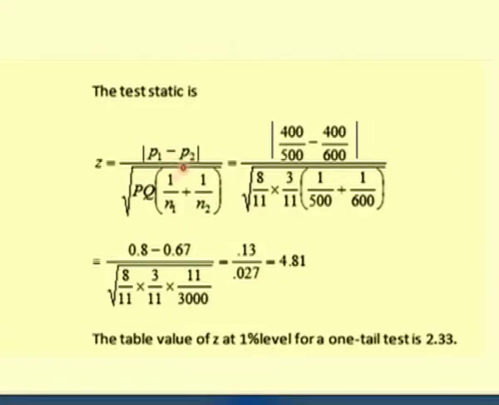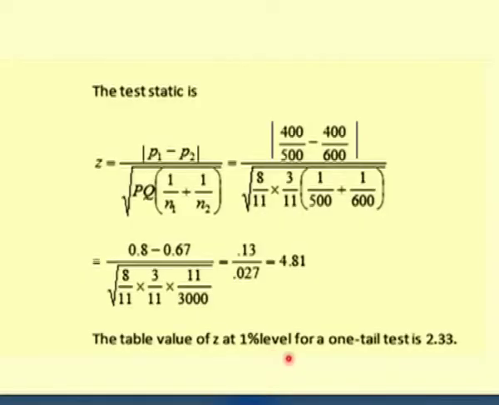Here the test statistic is modulus of p1 minus p2 divided by square root of PQ into 1 by n1 plus 1 by n2. Substituting, that is 400 by 500 minus 400 by 600, take the modulus of this, divided by square root of 8 by 11 into 3 by 11 into 1 by 500 plus 1 by 600. We are getting a value of 4.81.